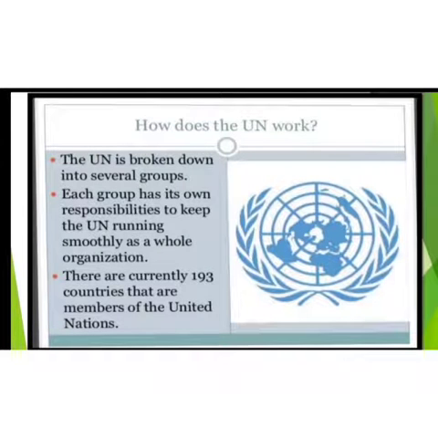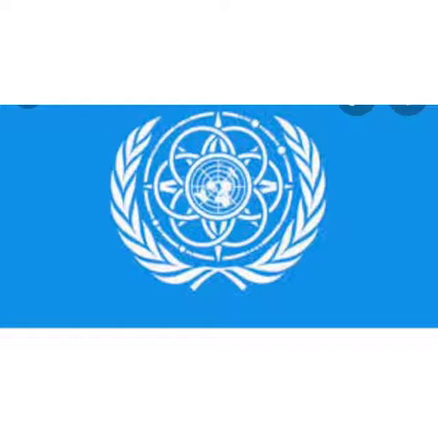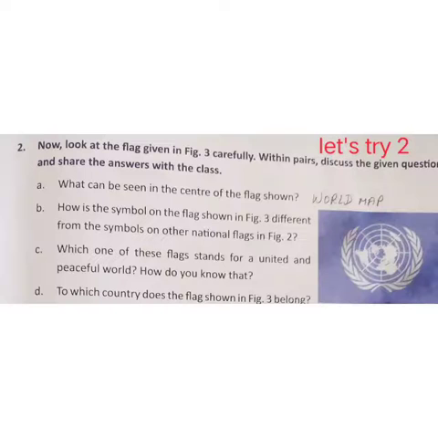Okay, now aims of the United Nations: to keep peace throughout the world, to develop friendly relations between nations, to work together to help people live better lives, to eliminate poverty, diseases, illiteracy in the world, to stop environmental destruction, to encourage respect for each other's rights and freedom. Look at the image, this is the flag of the United Nations organization.